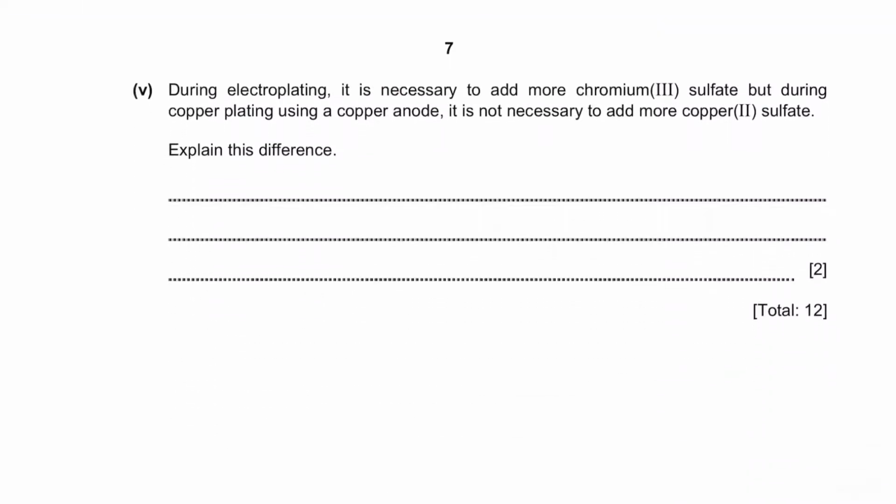Part 5. During the electroplating, it is necessary to add more chromium 3 sulfate, but during copper plating using a copper anode, it is not necessary to add more copper 2 sulfate. Explain this difference. When we are electroplating with chromium, chromium ions are used up, so chromium 3 sulfate solution needs to be replaced. However, for copper plating using a copper anode, copper ions are replaced directly by the copper anode, so it does not need to be replaced.